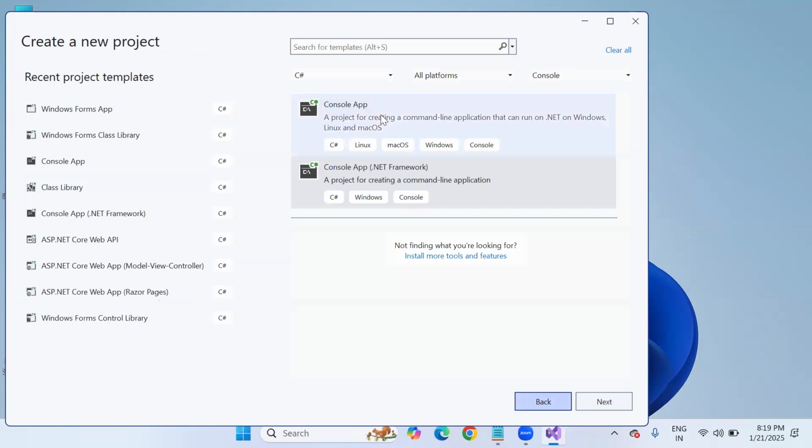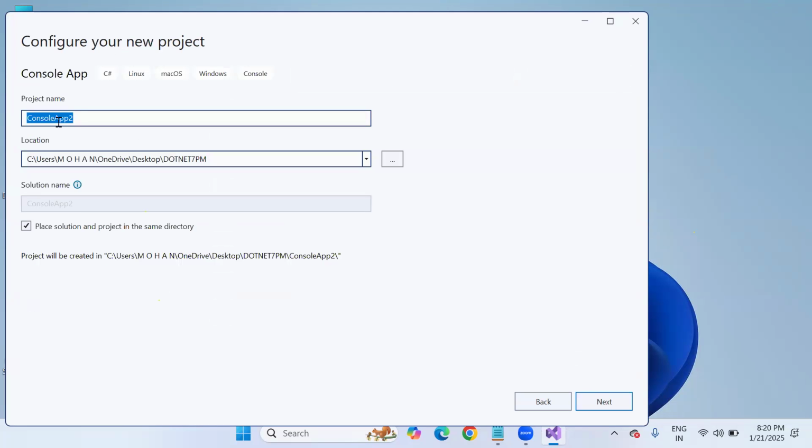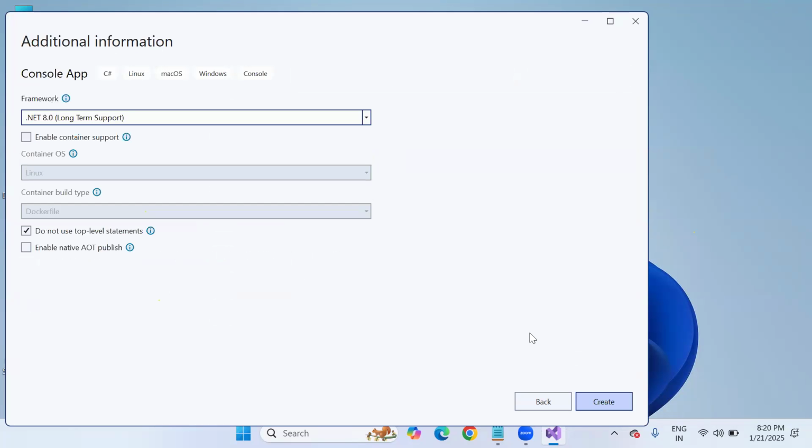Now you can see I'm selecting the first template. This template indicates that you are not going to create an application using .NET framework. You are going to create an application using core framework. You will also see in the next window what framework it will be, .NET framework 4.8 or core framework. I'm selecting this template, going to the next button. Now the console application name is there. Again, I'm asking you to go to the next button, but wait, here you can observe. What is the framework, sir? .NET 8.0. This is the core framework version.